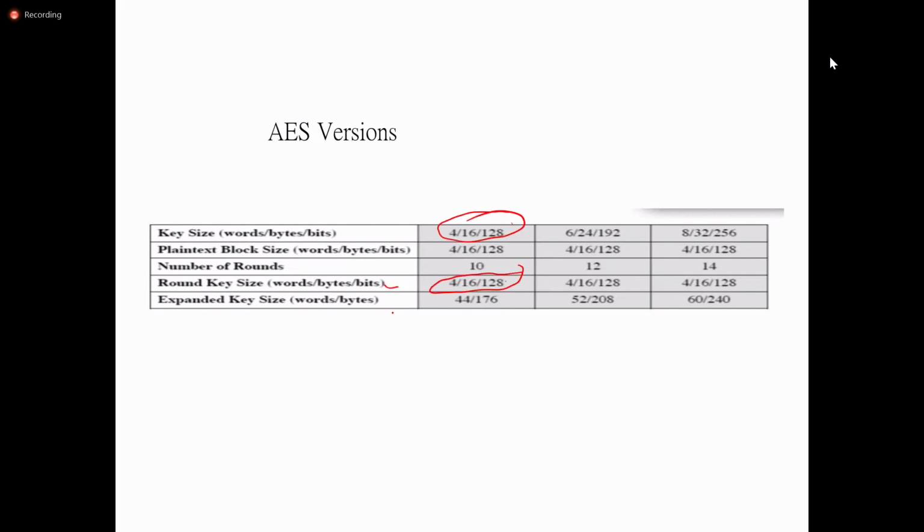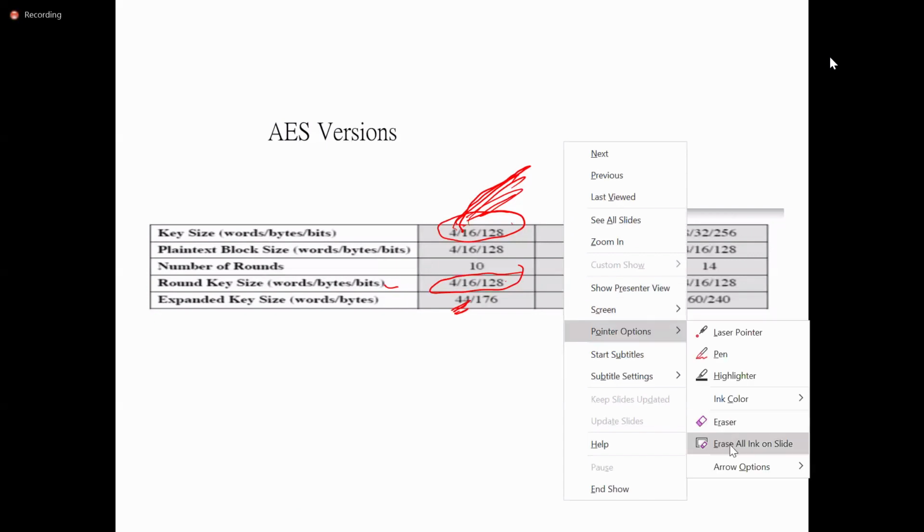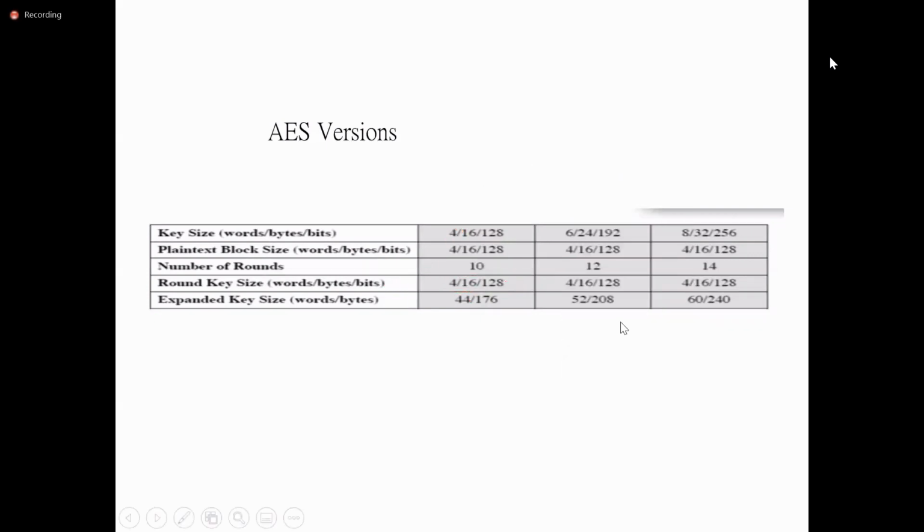So finally, the expanded key. What is the size of the expanded key? Initially, the main key is 4 words, but the expanded key has 44 words. That is for 128 bits.